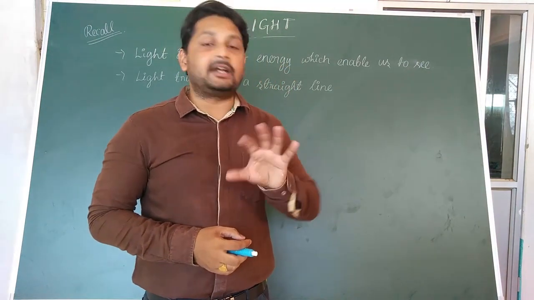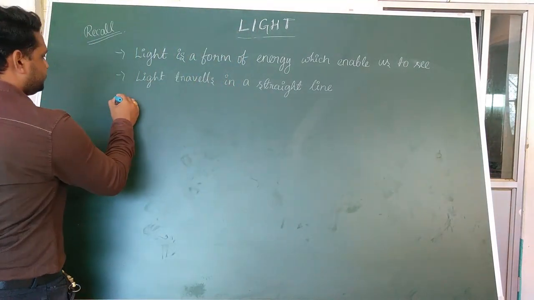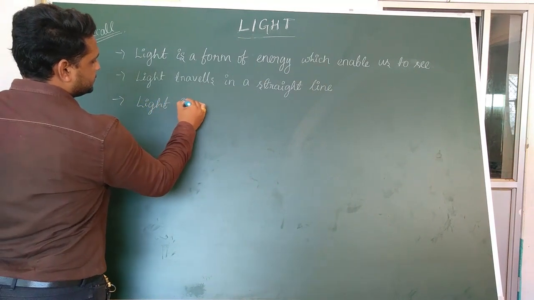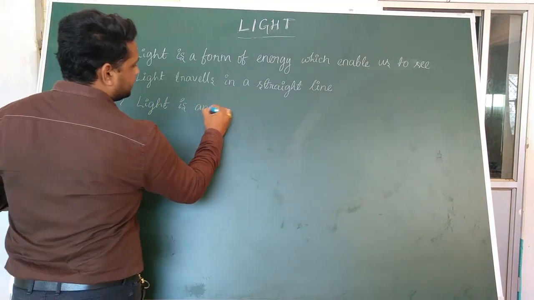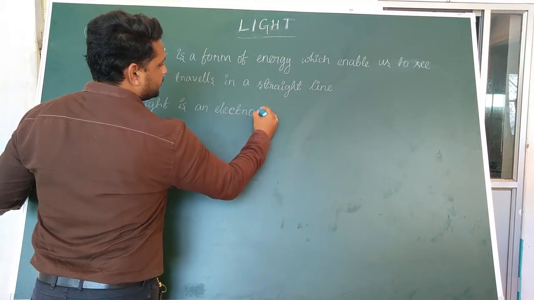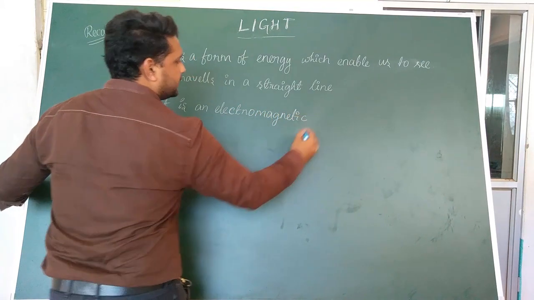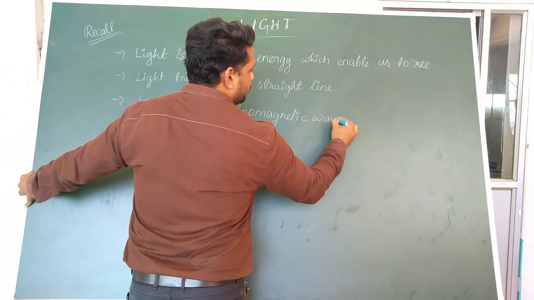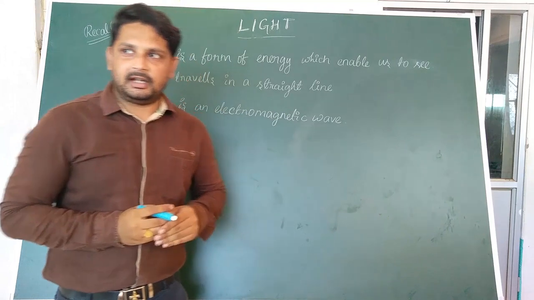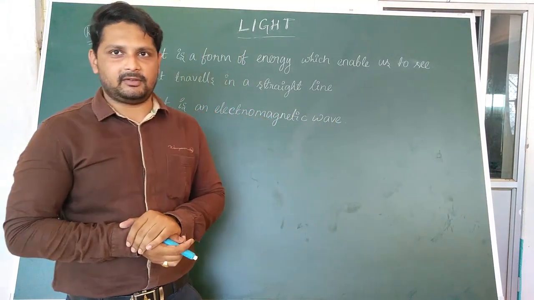So the generally accepted definition for light is that light is an electromagnetic wave, and there are different kinds of electromagnetic waves.